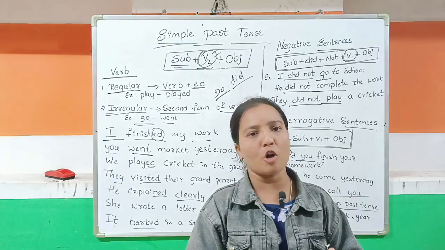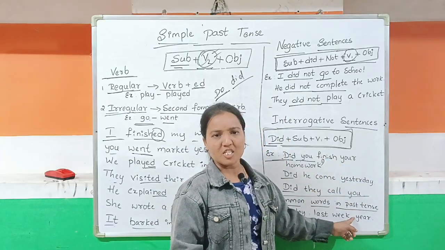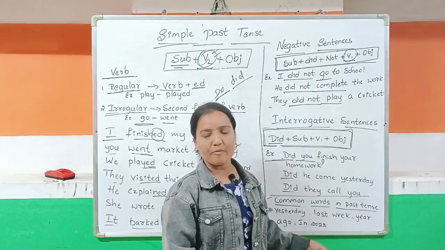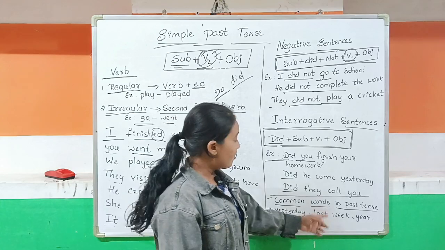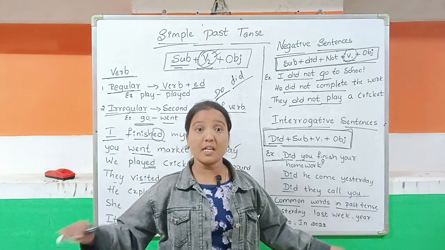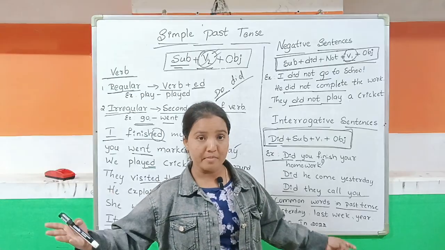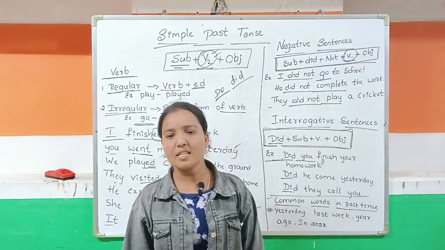So we can take completed years, completed hours, and completed weeks, the last week, last year, last time. We can mention the time. So this is all we can see in the past tense.